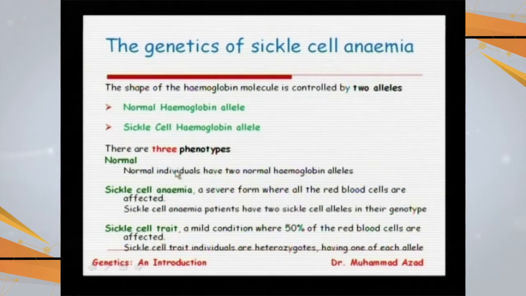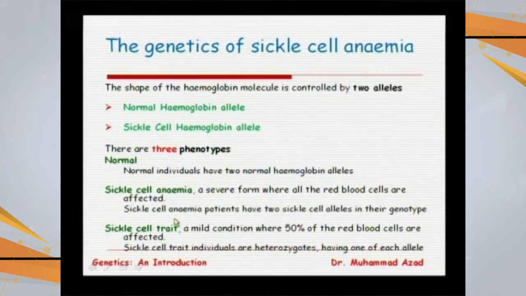The normal individual has both normal hemoglobin alleles. Sickle cell anemia is a severe form where all the red cells are affected, and patients have two sickle cell alleles in their genotype. The third possibility is the carrier person.